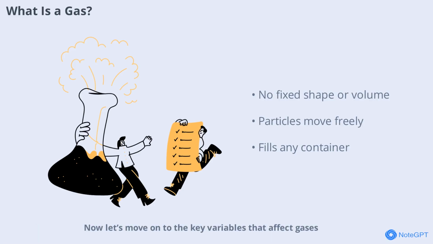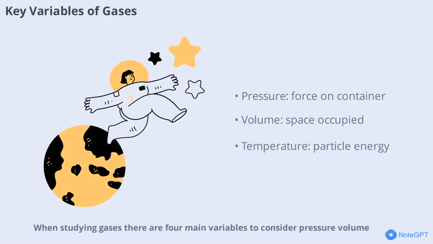Now let's move on to the key variables that affect gases. When studying gases, there are four main variables to consider: pressure, volume, temperature, and the number of moles. Pressure is the force exerted by gas particles against the walls of their container. Volume is the space the gas occupies. Temperature measures the average kinetic energy of the particles, and moles represent the amount of substance. These variables interact in predictable ways, which is what the gas laws describe. Understanding these variables is crucial before we look at the specific laws that connect them.